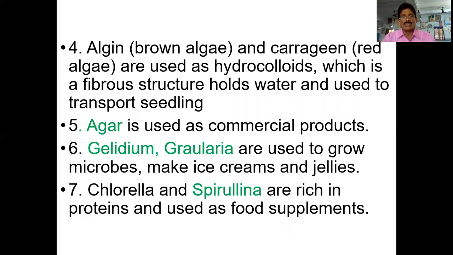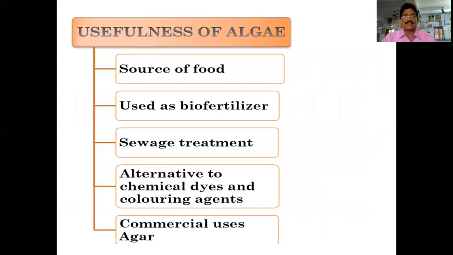Agar is also extracted from algae plants and can be used for commercial products. Gelidium and Gracilaria are used to grow microbes and to make ice creams and jellies. Next, Chlorella and Spirulina are rich in proteins and used as food supplements. So next, what are the main uses as a source of food? Algae are used as biofertilizers, in sewage treatment, as an alternative to chemical dyes and coloring agents, and for commercial uses of agar. So these are also the main importance and usefulness of algae.